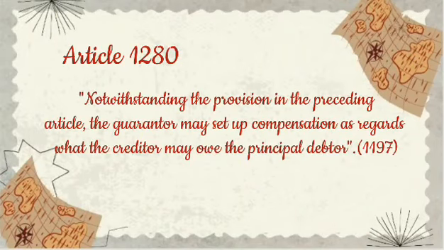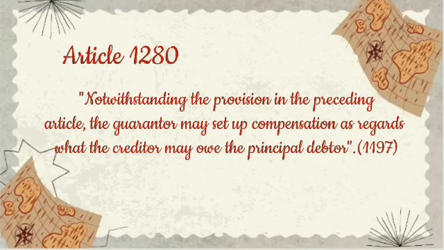Article 1280 states that, notwithstanding the provisions of the preceding article, the guarantor may set up compensation as regards what the creditor may owe the principal debtor. This article is an exception to the general rule that only the principal debtor can set up against his creditor what the latter owes him.